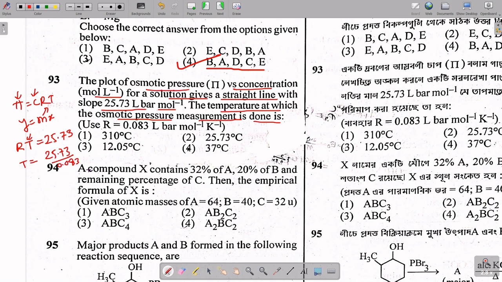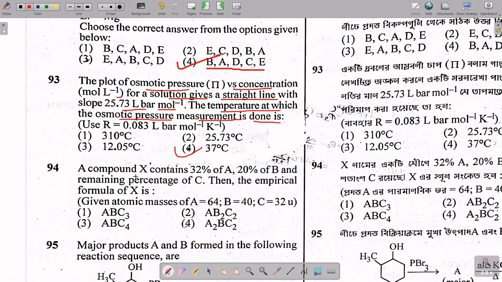It will cancel out and the value comes out to be 310 Kelvin. In degree Celsius, 310 minus 273 is 37 degrees Celsius. So option 4 is the correct answer. Okay, let me remove this. Now move to the next question.